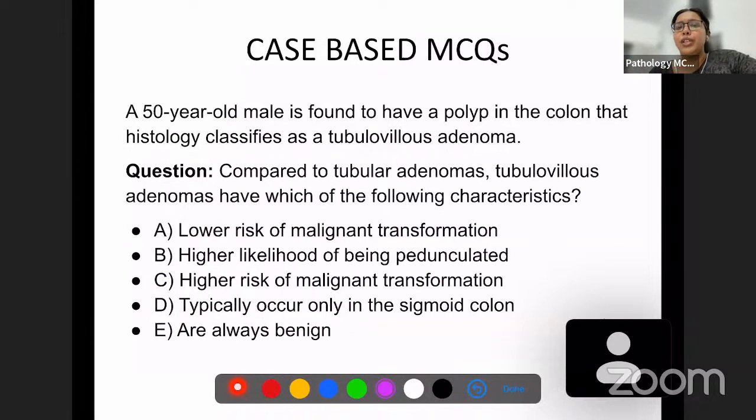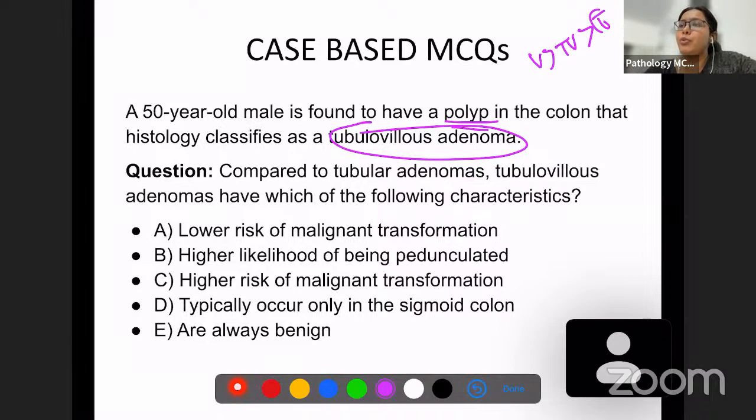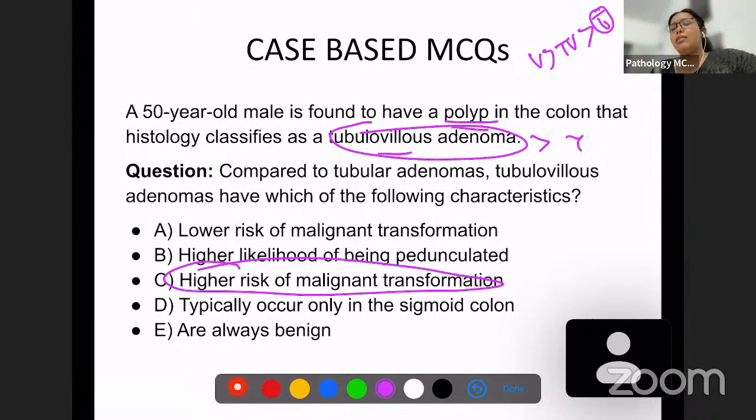Next one. A 50-year-old male is found to have a polyp in the colon that histologically is a tubulovillus polyp. Compared to tubular adenoma, tubulovillus have which of the following characteristics? Okay, we know the risk. Villus has more risk, tubulovillus, and then tubular. Tubular has the least risk. So among these, what would be the correct answer? Tubulovillus has more risk than tubular. So it's going to be higher risk of malignant transformation. So this is the answer.